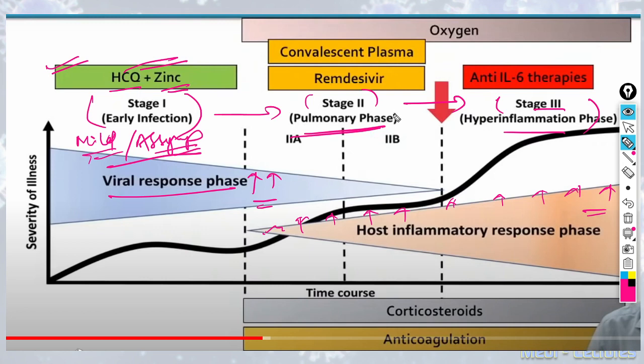It is very important to note that remdesivir and convalescent plasma should be given as early as possible since these are against the virus. These should be given preferably in stage 2, that is pulmonary phase, when the virus has most marked activity in the lungs.